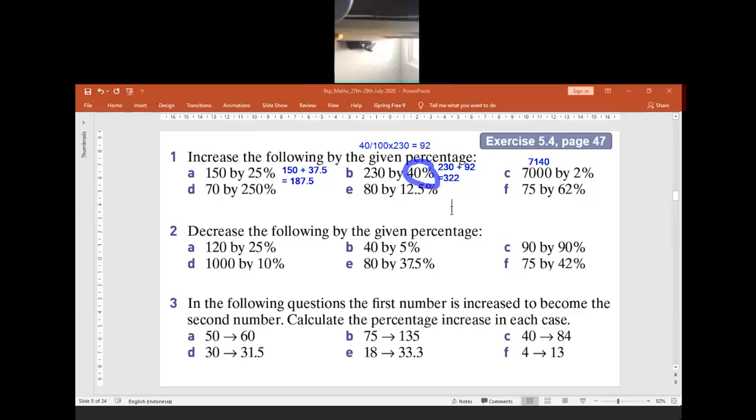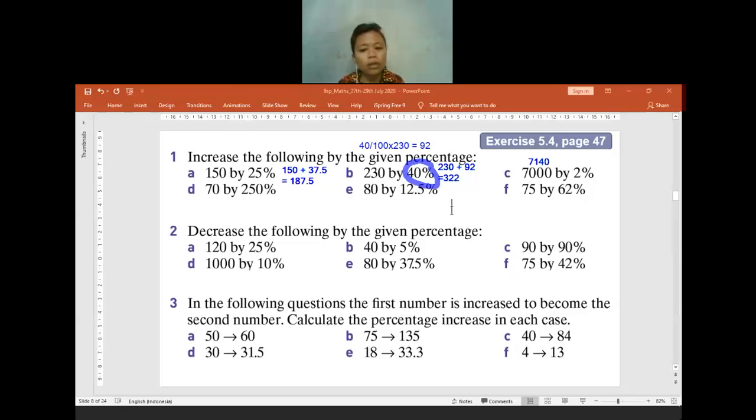For question C, it's also the same thing. How do I get 140? I get 140 from finding 2% out of 7,000. So 2 per 100 times 7,000. The answer is 140. 7,000 plus 140 will be 7,140. Is there anyone who has any question before I move to question D? No? Okay. Then anyone can help me find the answer in question D?